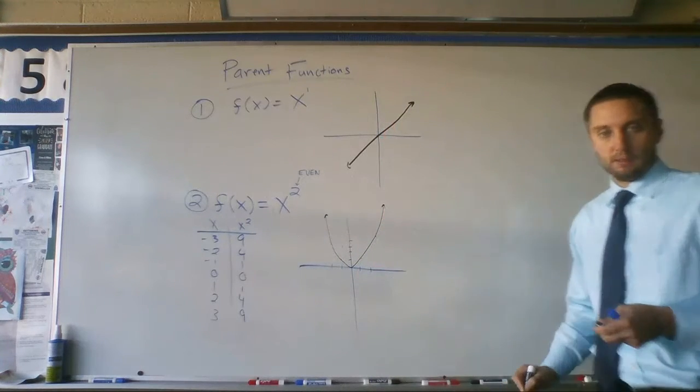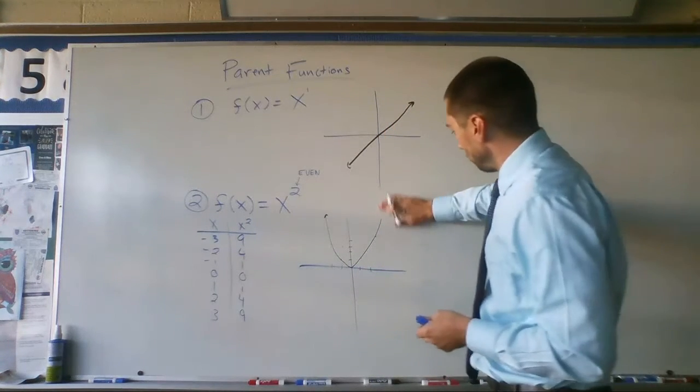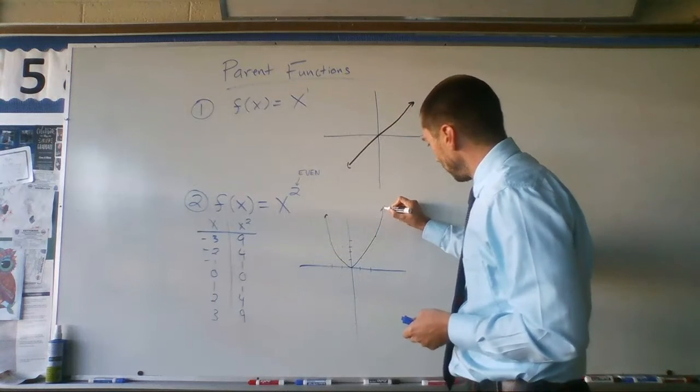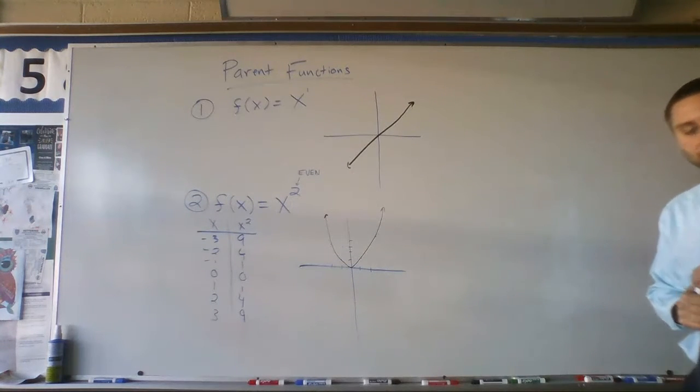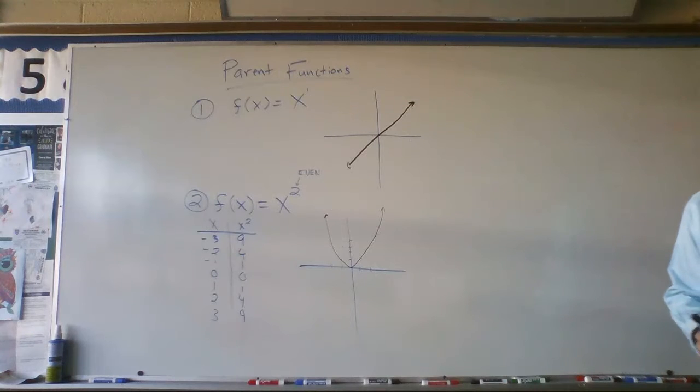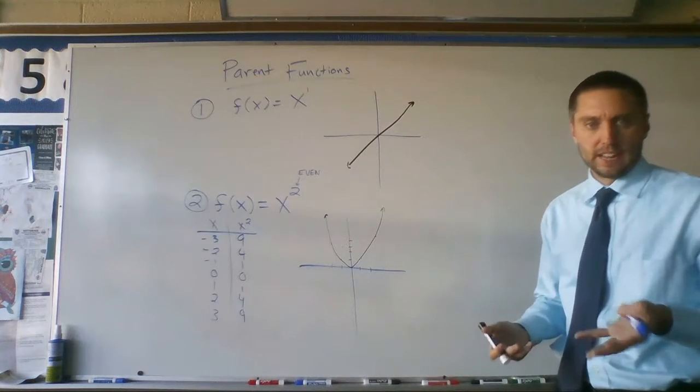That was not my best effort there, but we get the idea. There's my parent function. So this is f of x equals x squared. Okay, so that one you probably already knew. Now what about x to the fourth? How's that going to be different?